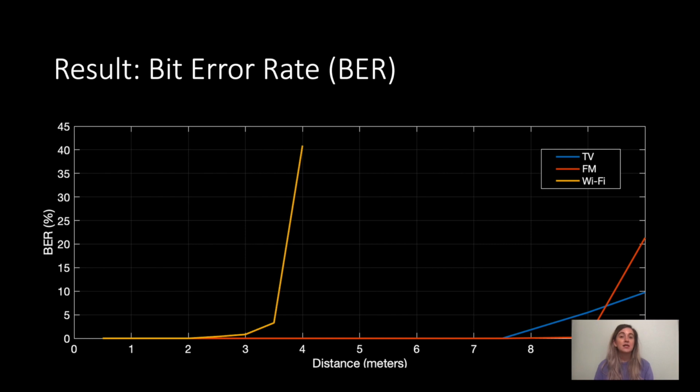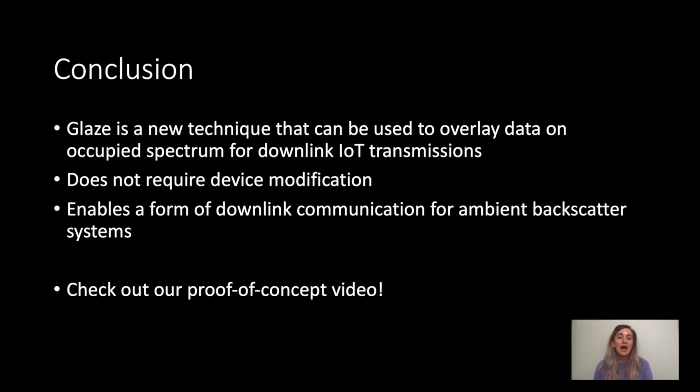This makes sense, and fundamentally, Wi-Fi will have a shorter communication range in comparison to FM and TV just by considering the carrier frequency. We would also expect that in a real-life scenario, the communication range for broadcast signals like TV or FM would be significantly larger. An estimated communication range for FM and TV broadcast scenarios would be 125 kilometers and 75 kilometers respectively. So to conclude, I present a high-level overview of the Glaze system, which can be used to enable a new channel for downlink communication.